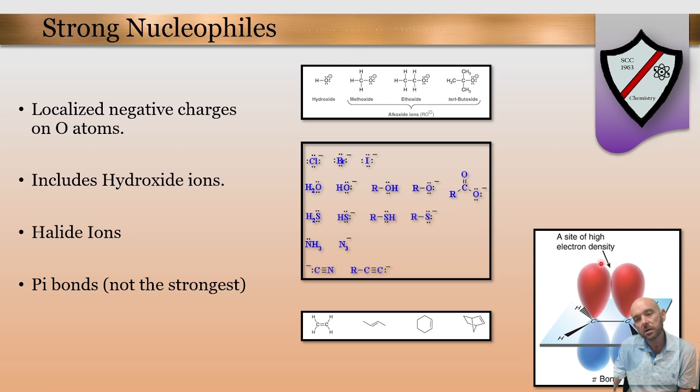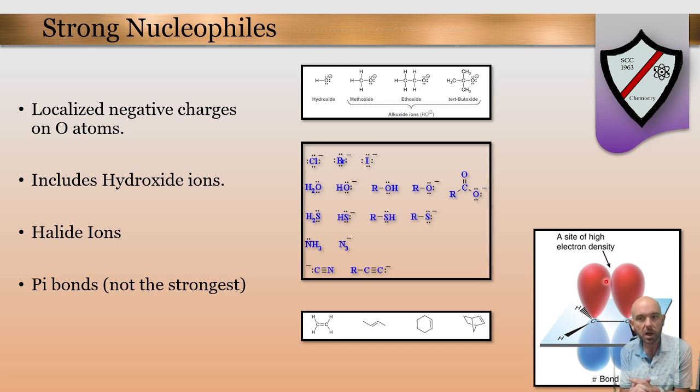They're bonded up already, but sometimes they'd rather be in a sigma bond than the pi bond, because sigma bonds are a little bit more stable. So if they can find a better sigma bond, pi bonds will do that. That's why we see pi bonds breaking in our molecules. Those can be areas of reaction in a molecule. So everything on this slide is an example of a good, strong nucleophile.